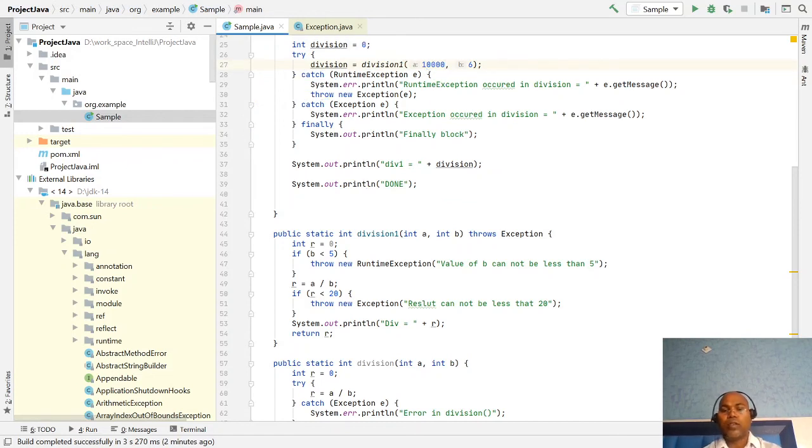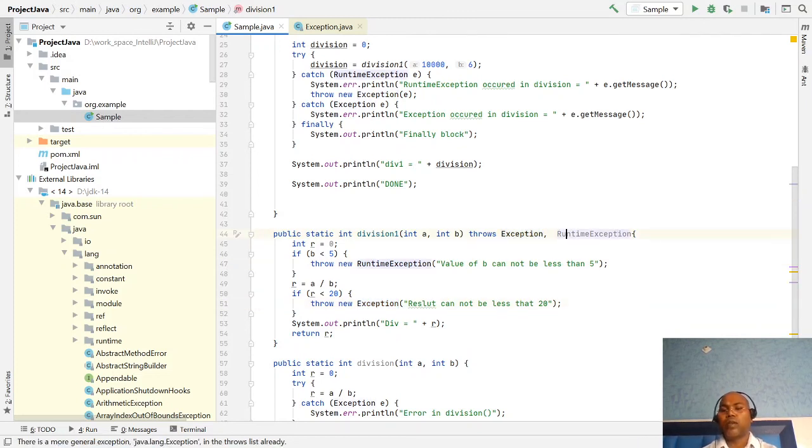The throw keyword and the throws keyword are different; throws is used at the method level, so that the method declares what kind of exceptions this code can throw. Here you have options: you can put multiple exceptions separated by commas, maybe a runtime exception. Here two exceptions are declared. Notice there is no order; in any order you can write here.